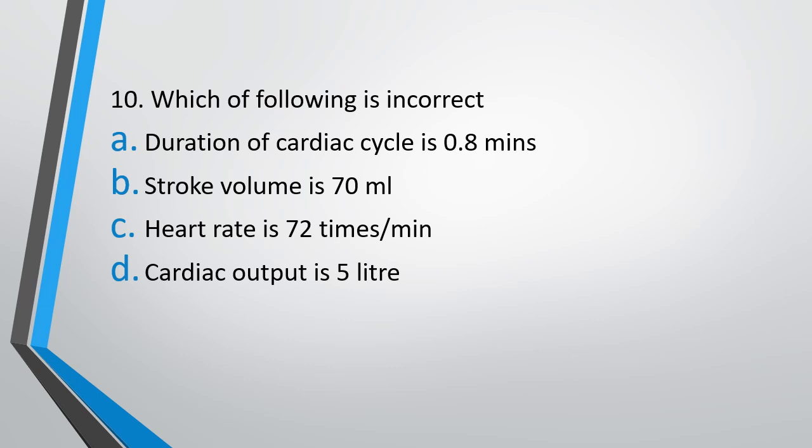Question 10. Which of the following is incorrect? Option A. Duration of cardiac cycle 0.8 minutes. Stroke volume 70 ml. Heart rate 72 times per minute. Cardiac output 5 liters. Which of the following is incorrect? The correct answer is option E. Cardiac cycle is 0.8 seconds and not minutes.